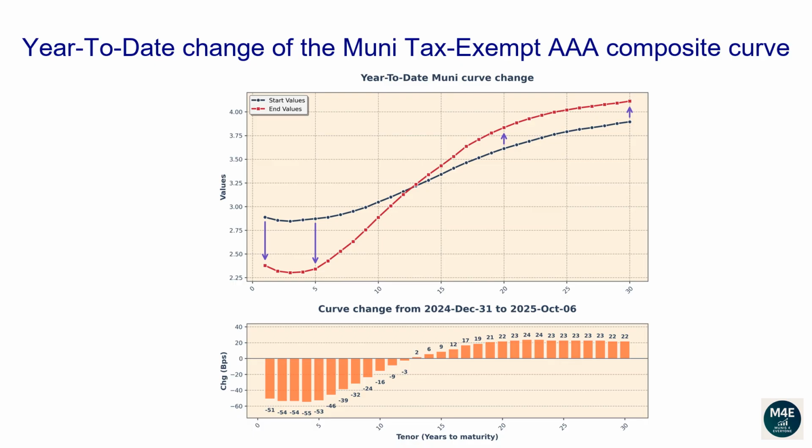The 1-year tenor changed -50 basis points. The 2-year tenor changed -53 basis points. The 5-year tenor changed -53 basis points. The 10-year tenor changed -18 basis points. The 20-year tenor changed 21 basis points. The 30-year tenor changed 21 basis points.